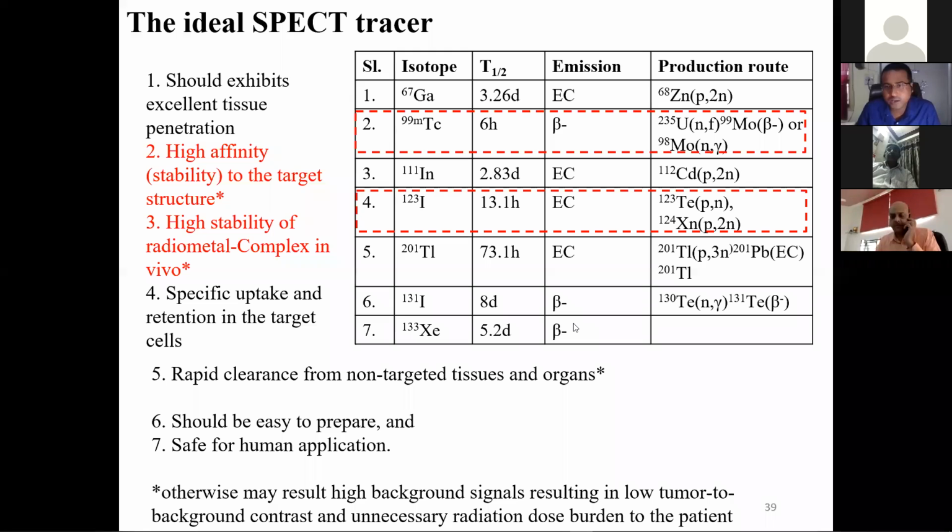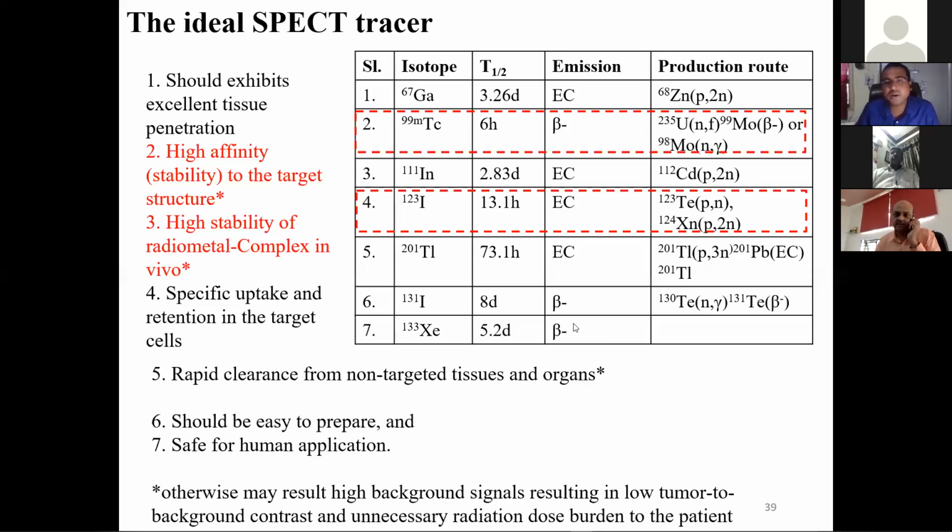We got 18F. In this case, we get technetium-99m by the molybdenum-98 (n,gamma) reaction. These two reactions, if we remember them, are sufficient.